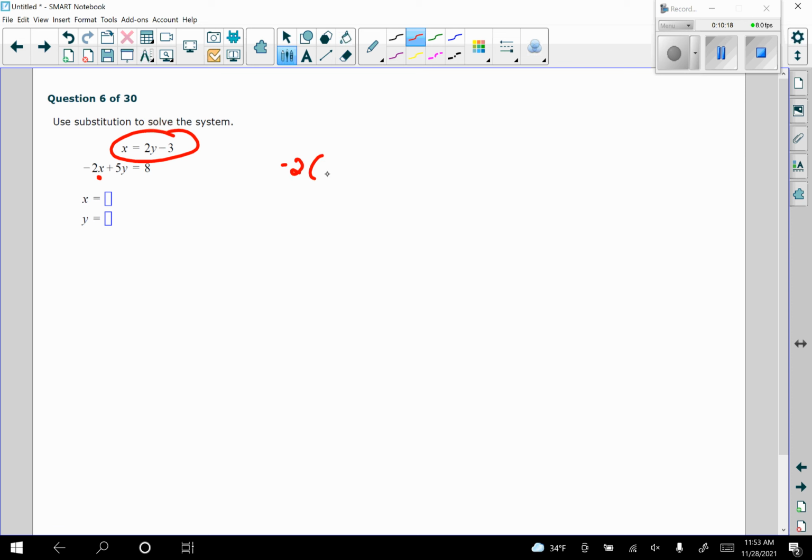So now it becomes negative 2 times the quantity 2y minus 3 plus 5y equals 8. Distribute the negative 2 carefully. Negative 4y plus 6 plus 5y equals 8. Combine the like terms. 5y minus 4y is just y, plus 6 equals 8. Subtract 6, y equals 2.